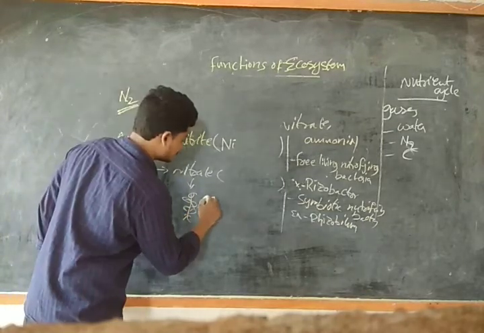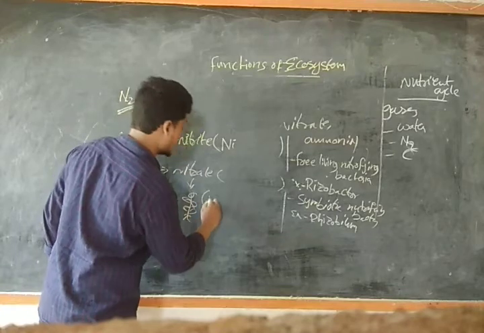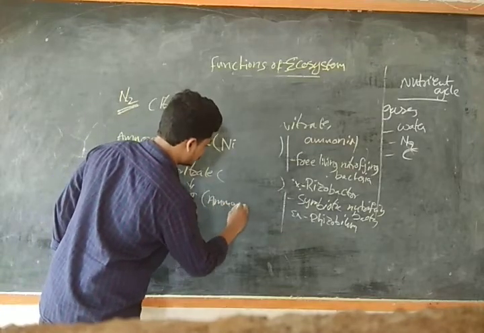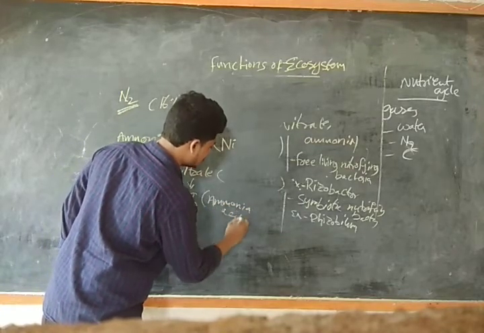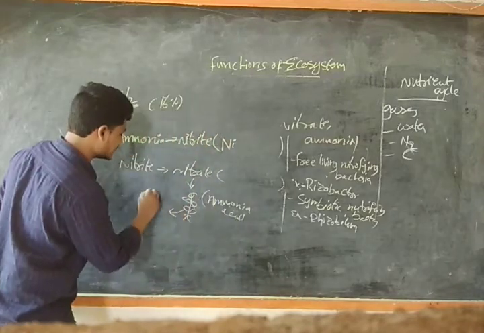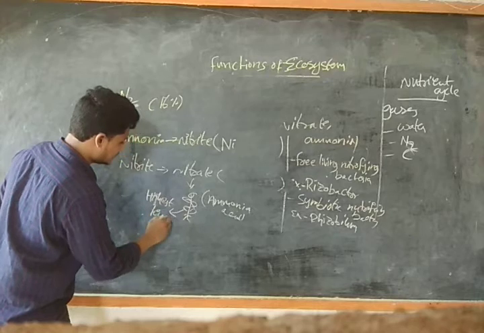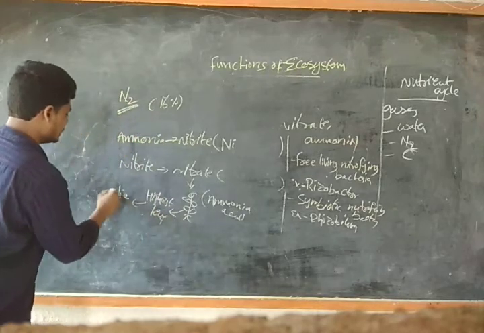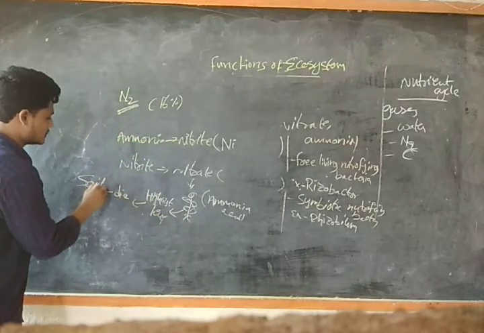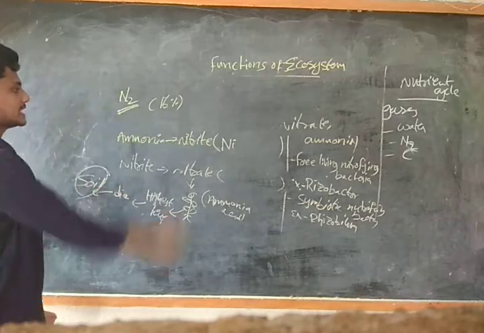So as amino acids, after the plant reaches the highest level, it will die, guys, and it will return to the soil. Again this entire process will take place.